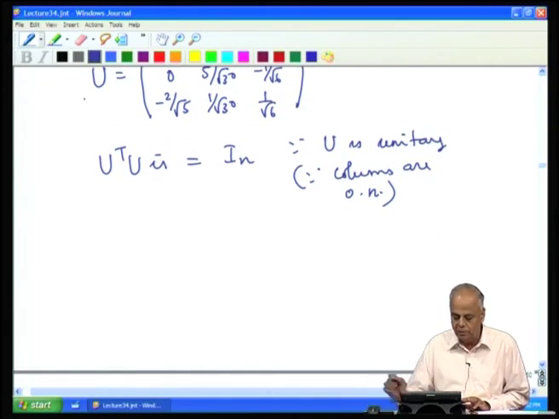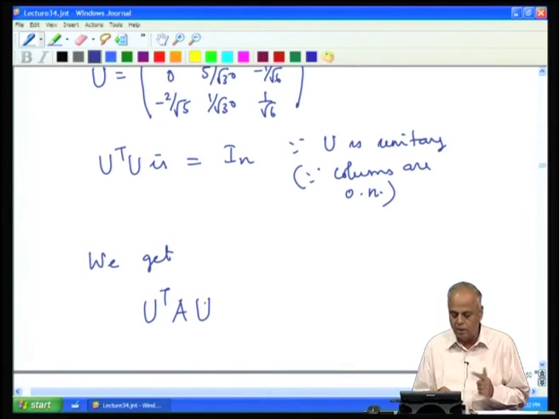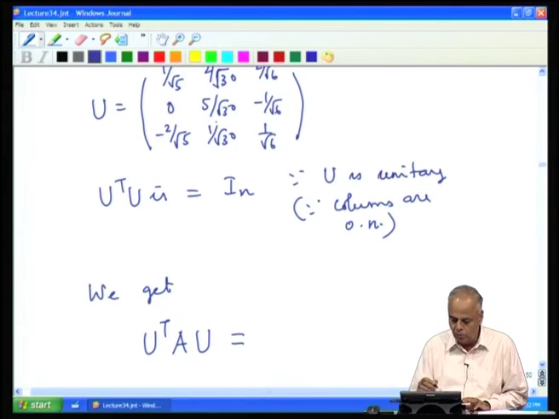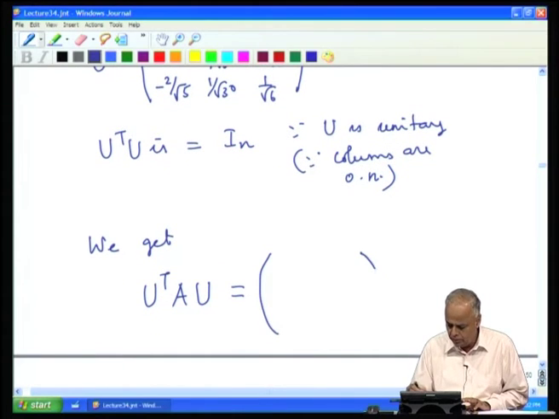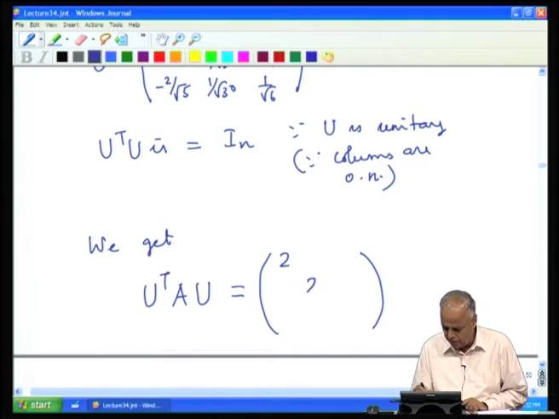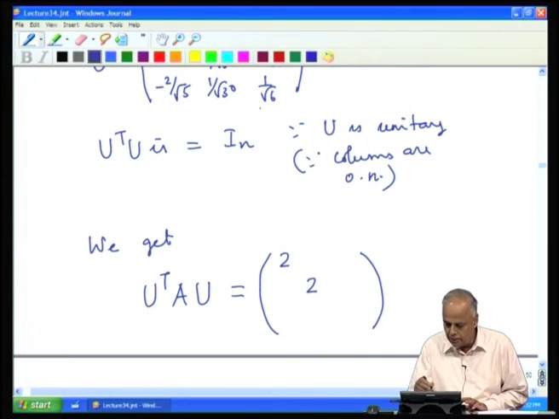So, that is the matrix U, and then if we now put U transpose A U, U star is U transpose in this case, we can easily verify. We can substitute for U and U transpose, and verify that the product is going to give a diagonal. Which diagonal? The first two columns correspond to the eigenvalue 2, so the first two diagonal entries will be 2, and the third column corresponds to the eigenvalue 8, and therefore, the third diagonal entry will be 8.